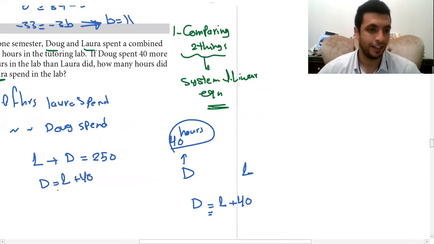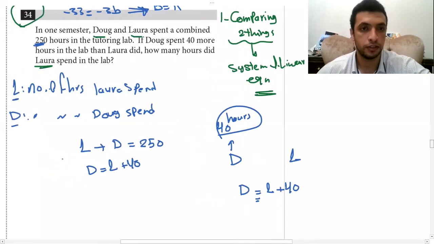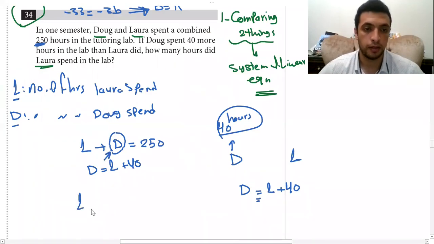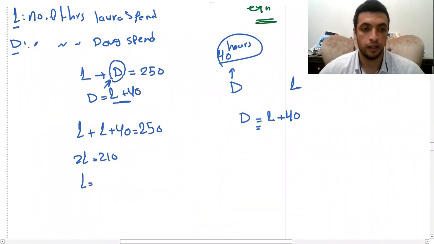Okay, this is it. Let's substitute. Doug spent 40 more hours than Laura. Now let's solve for L. We are going to substitute. So L plus, instead of D, I'm going to put L plus 40, equal to 150. Substitution method. L plus L, 2L, equal to 110, which is L equal 55.